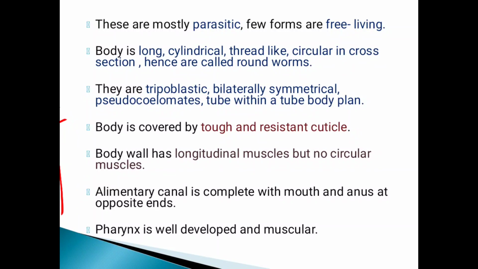In these animals the alimentary canal is complete, with the mouth and anus at opposite ends. As I have already explained, at one side the mouth is present and on the other side the anus is present.